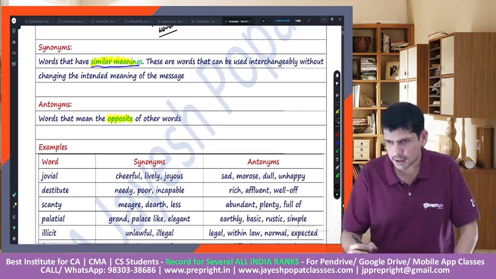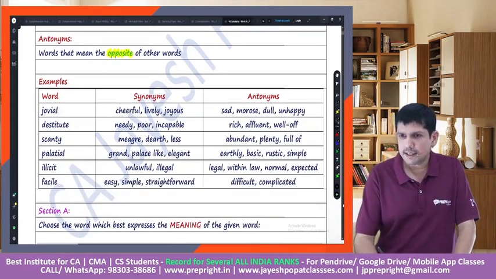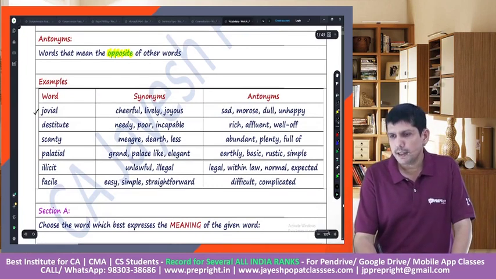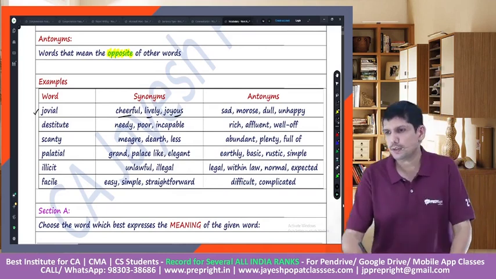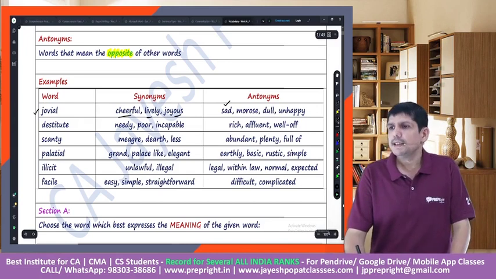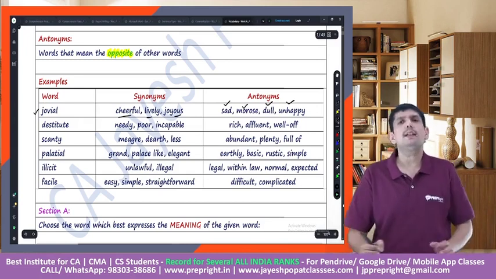So we have taken certain examples. Let's look at these words. Let's say the word is jovial. Jovial would mean somebody who is cheerful, somebody who is lively, somebody who is joyous. And if we talk about the opposite of the word jovial, jovial means joy, so happiness. So the opposite would be sad, morose, dull, unhappy would be the antonym.